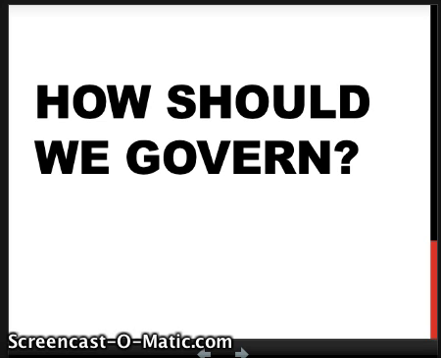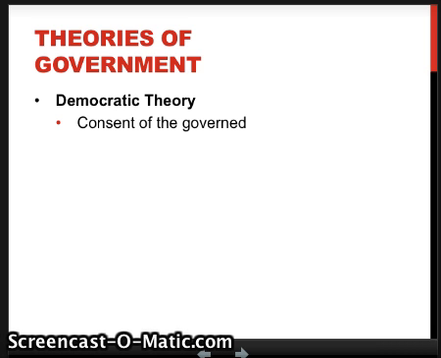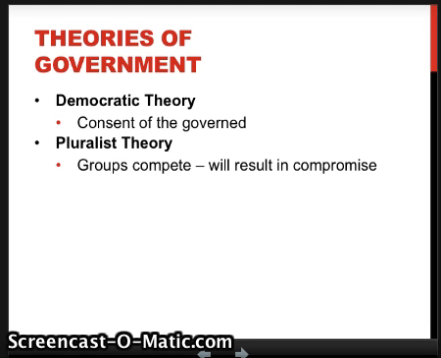The big question when we created the Constitution was how should we govern? There are a lot of theories of government. The big question is going to be how do we keep our government from becoming another monarchy? So, one theory is democratic theory, and this is the idea that governments should govern at the consent of the governed through the vote. So the people should give their consent by picking who they want to lead them. Pluralist theory believes a group should compete for those votes and that this will result in a compromise.